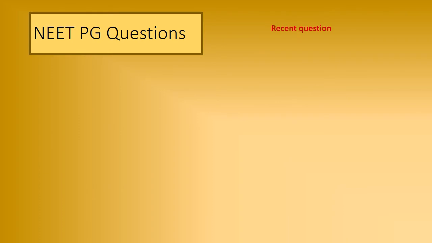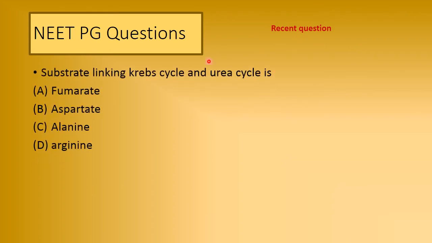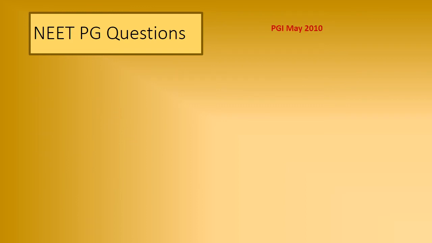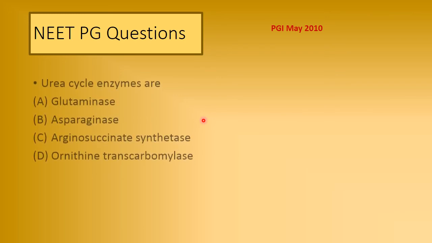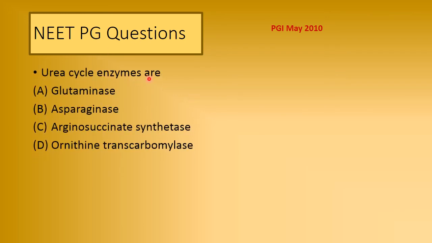Now NEET PG questions. A recent question: the substrate linking the Krebs cycle and urea cycle is? The answer is fumarate. Now the next question, which was in PGI May 2010: urea cycle enzymes are glutaminase, asparaginase, arginosuccinate synthase, ornithine transcarbamylase.